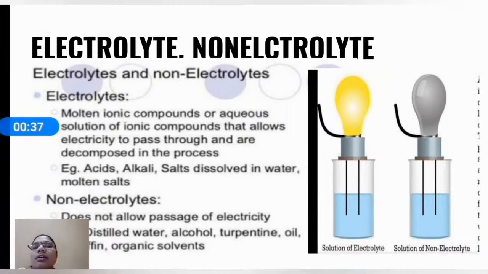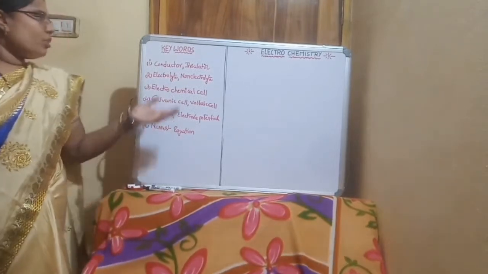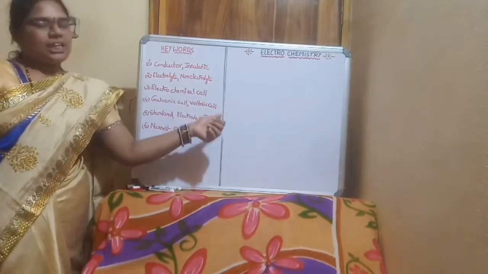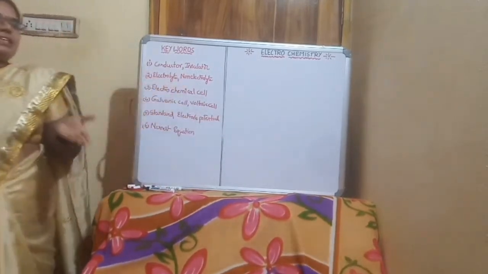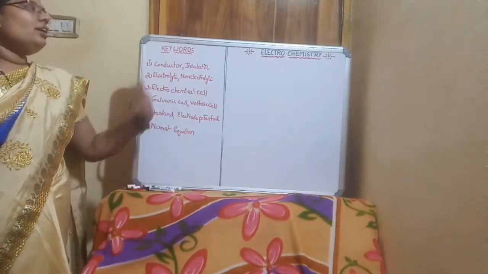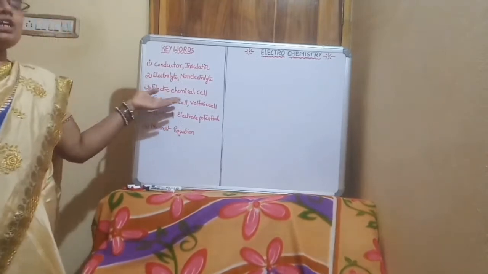Now we already know what a conductor, an insulator, an electrolyte and a non-electrolyte are. These are the basic terms to understand and learn about electrochemistry. Now we will go to the electrochemical cell.